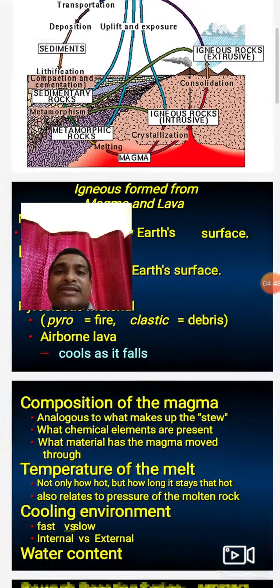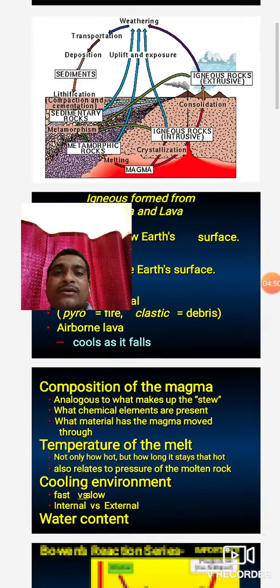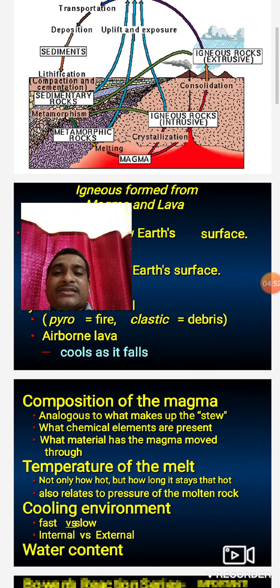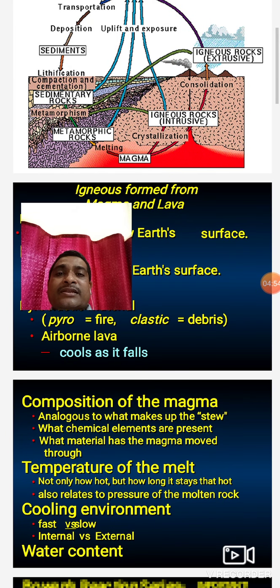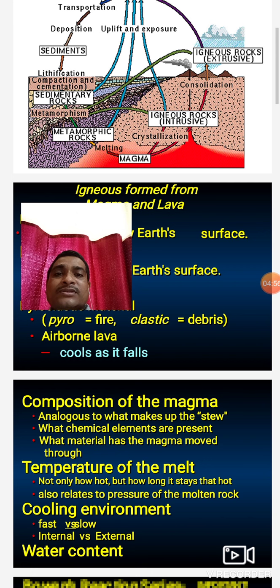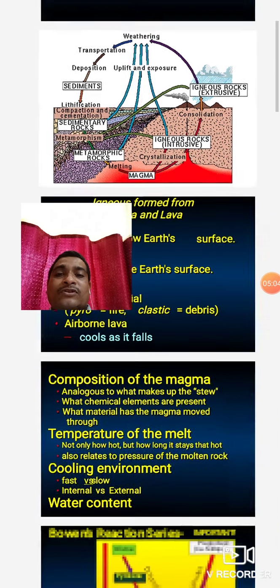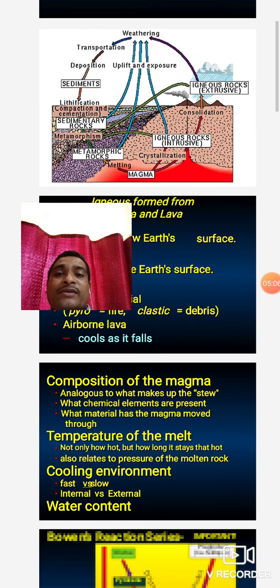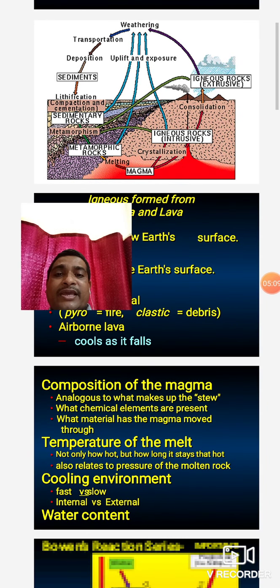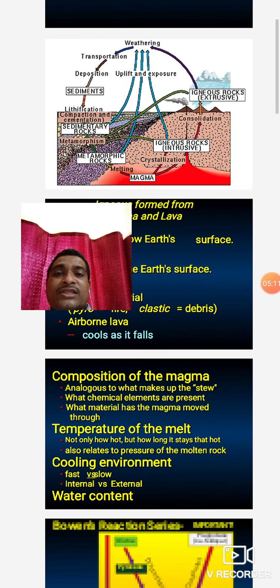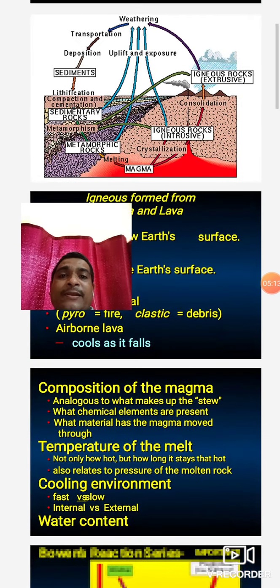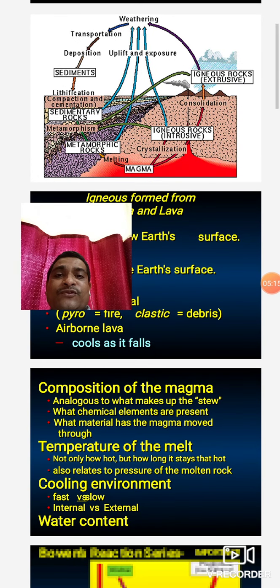Sedimentary rock is converted into metamorphic rock when temperature and pressure are applied on the earlier sedimentary rock or earlier igneous rock, and the rock gets converted into metamorphic rock without changing its chemistry, only changing the morphology. Therefore it is called metamorphic rock. Meta means change and morphic means morphology, without chemical change. For example, limestone is converted into metamorphic rock.